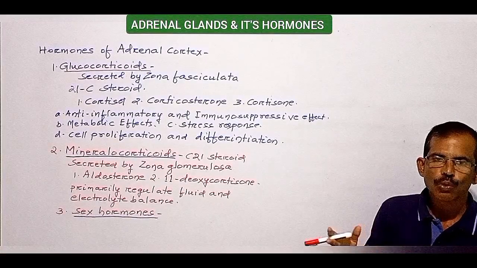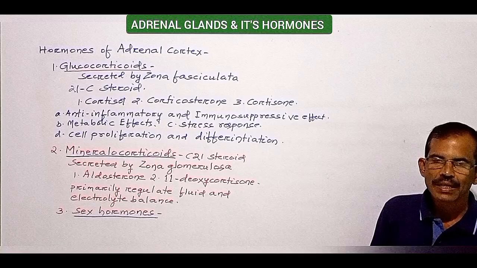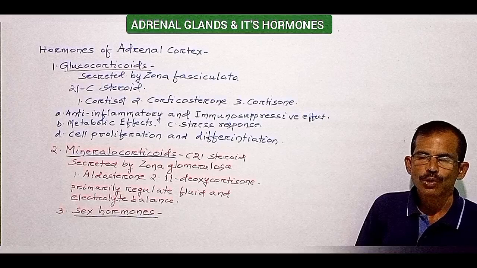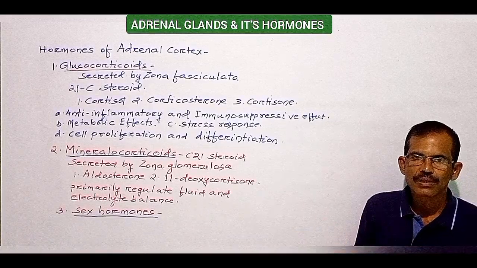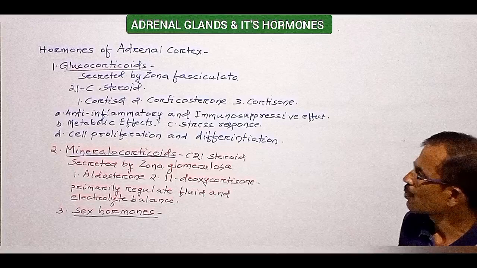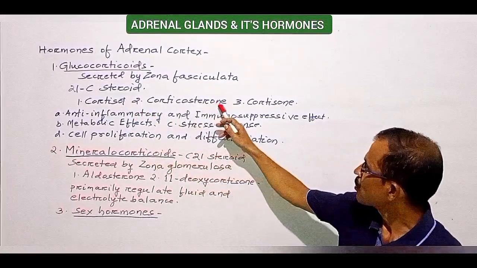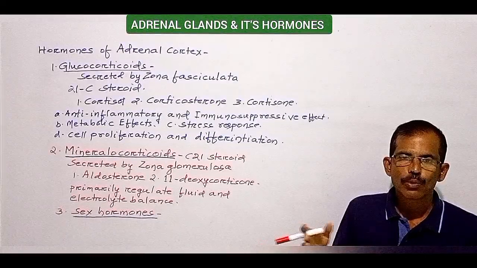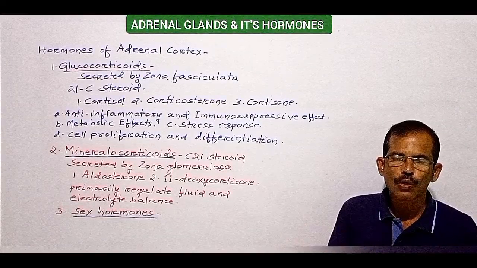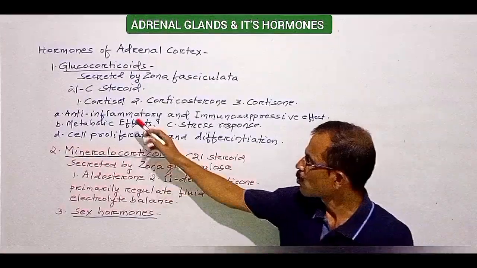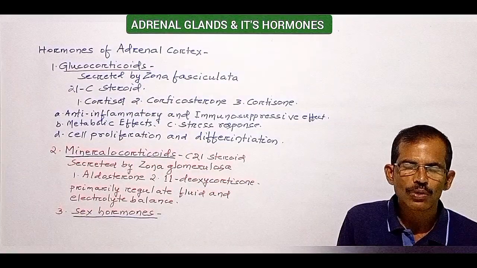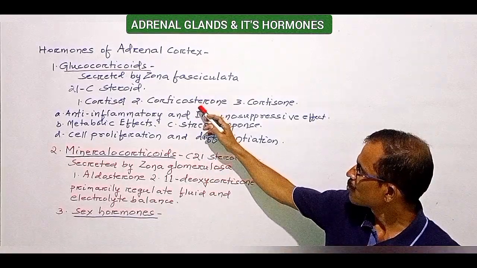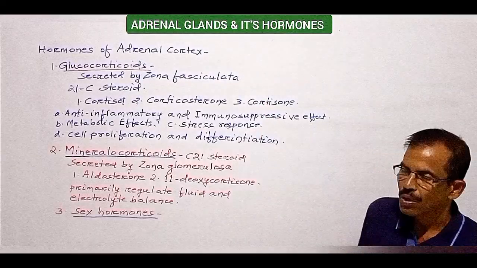Glucocorticoids are 21-carbon steroids secreted mainly by zona fasciculata. A small amount is also secreted by zona reticularis. Glucocorticoids include cortisol, corticosterone, and cortisone. About 95% of glucocorticoid activity of adrenocortical secretion is due to cortisol. So cortisol is the most potent glucocorticoid. Remaining two hormones, corticosterone and cortisone, are less potent.